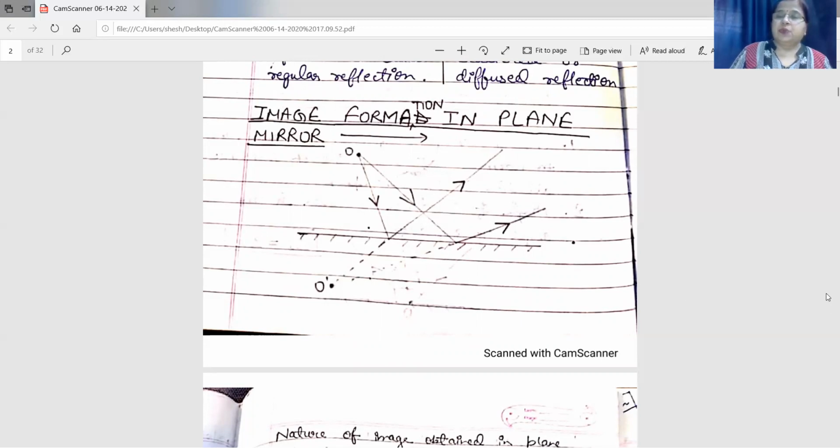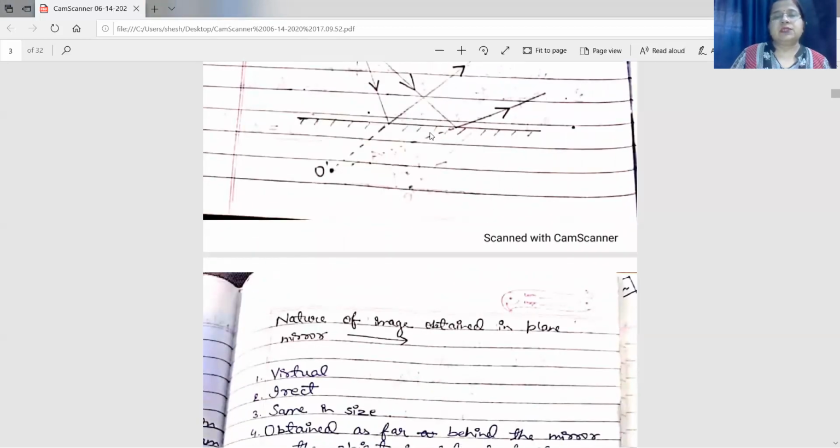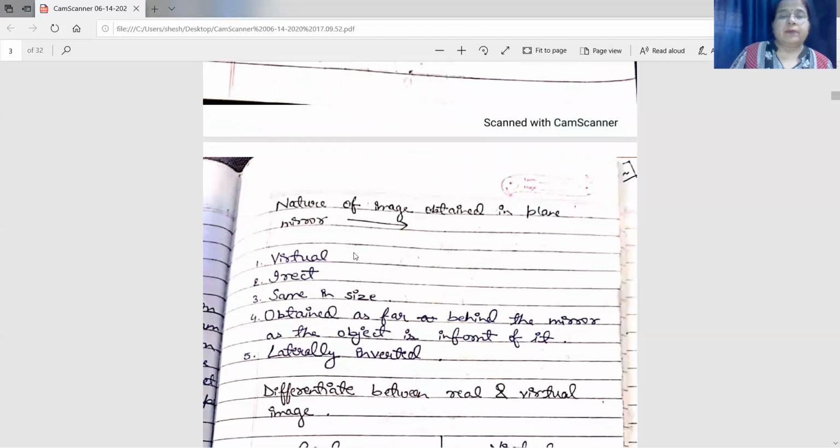Now the question is, what is the nature of the image obtained in the plane mirror? This is the diagram showing how the image is obtained, but what is its nature? It is virtual. Virtual means it cannot be obtained on the screen. The image obtained is erect. It is of the same size. And it is obtained as far behind the mirror as the object is in front of it.